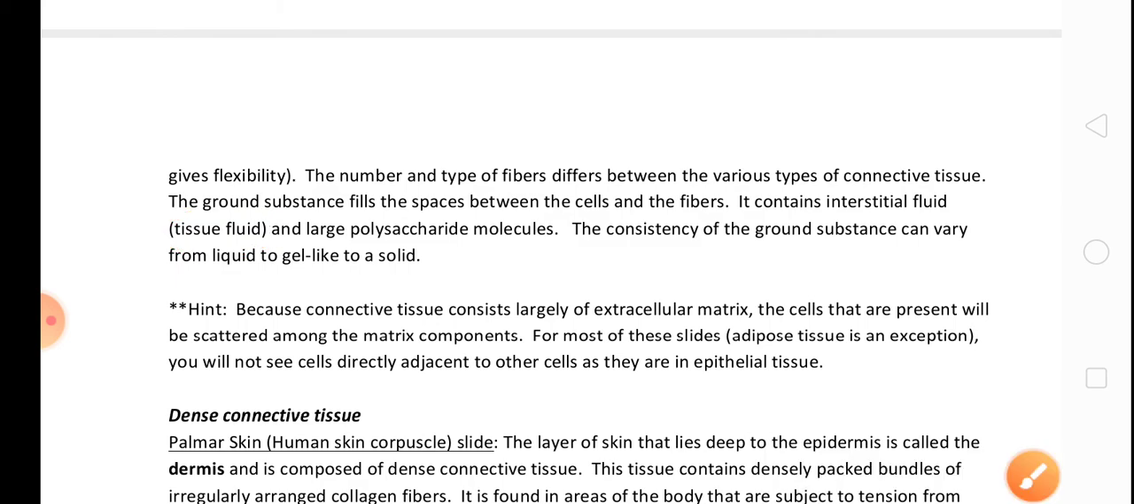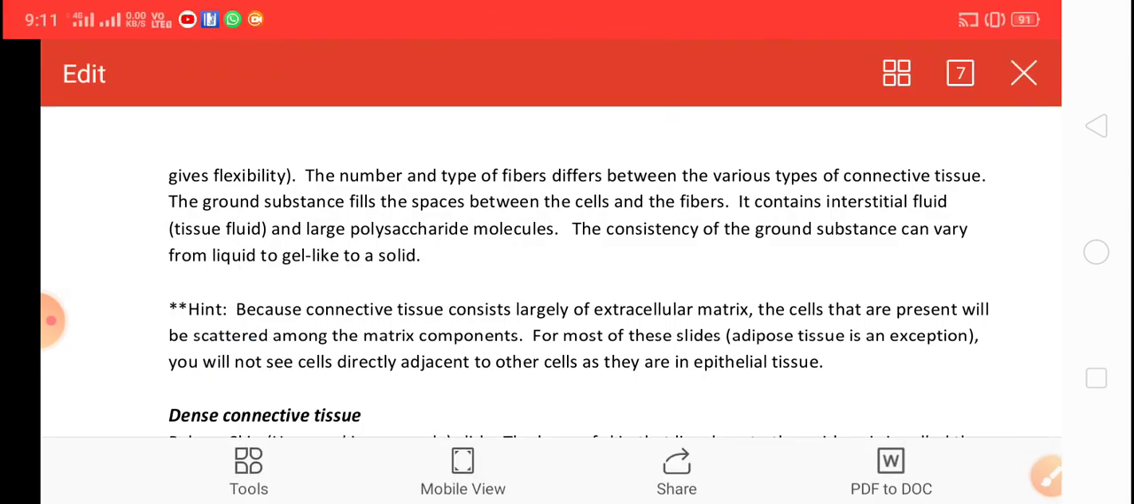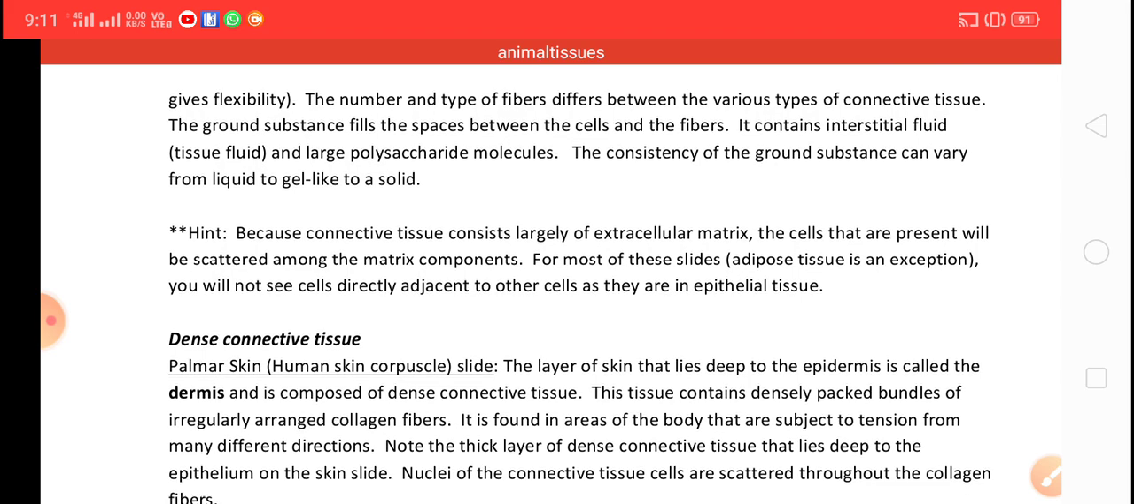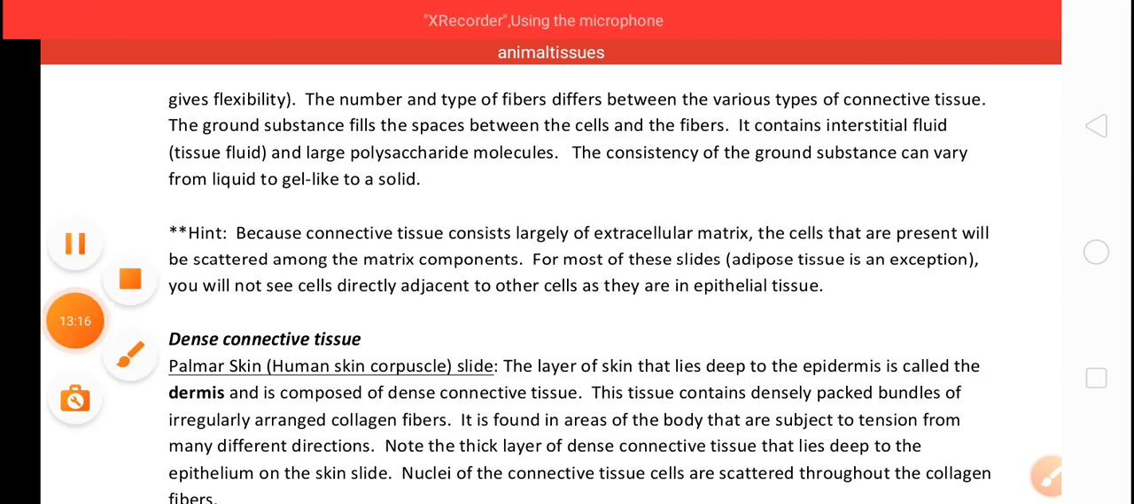A hint here: because connective tissue consists largely of extracellular matrix, the cells that are present will be scattered among the matrix. That's all.